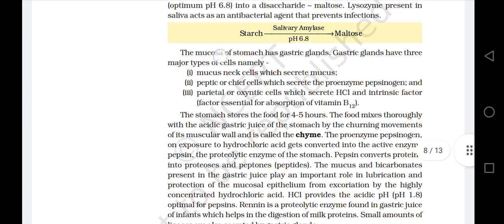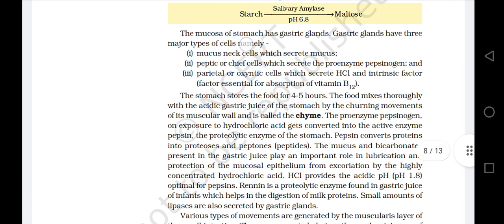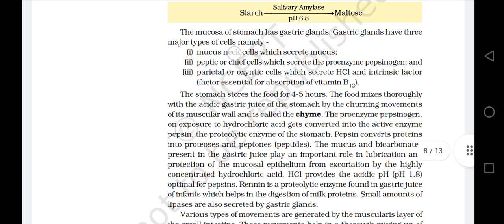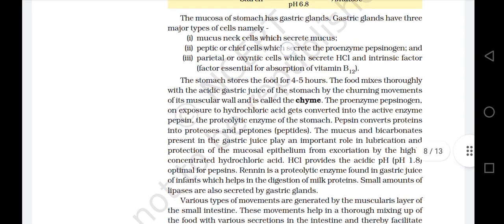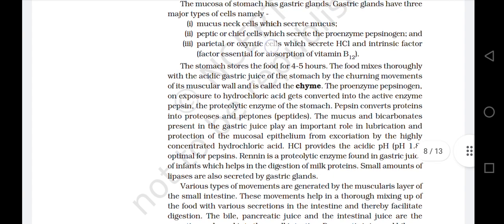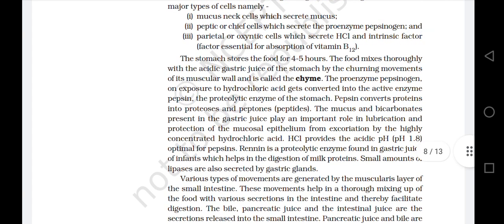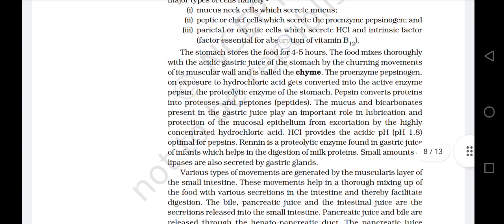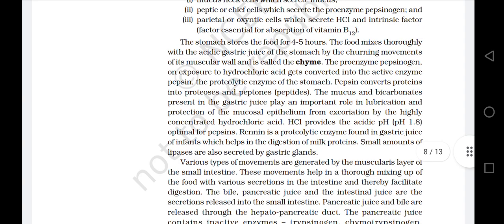The mucosa of stomach has gastric glands. Gastric glands have three major types of cells, namely mucous neck cells which secrete mucus, peptic or chief cells which secrete proenzyme pepsinogen, and parietal or oxyntic cells which secrete HCl and intrinsic factor essential for absorption of vitamin B12, also called the intrinsic factor of Castle.